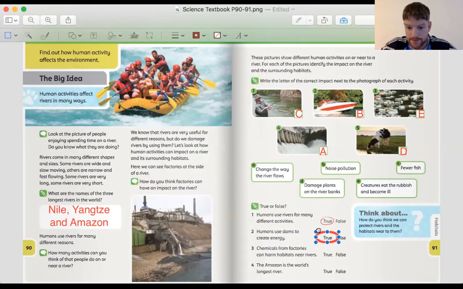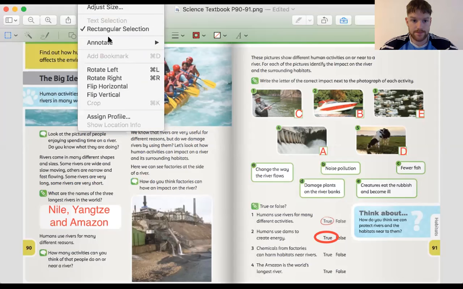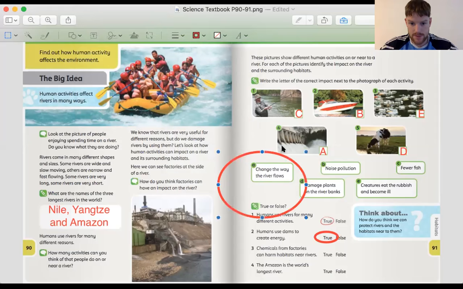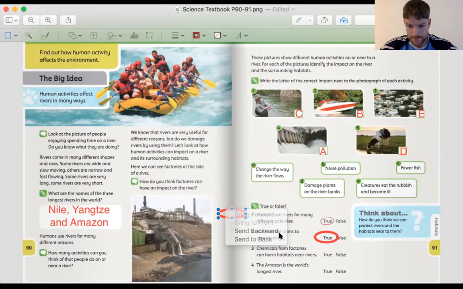Question 3. Chemicals from factories can harm habitats near rivers. Is that true or false? Well, obviously that is true. We just need to look at this picture here, don't we? These chemicals and pollutants can hurt habitats near rivers. This is true as well.